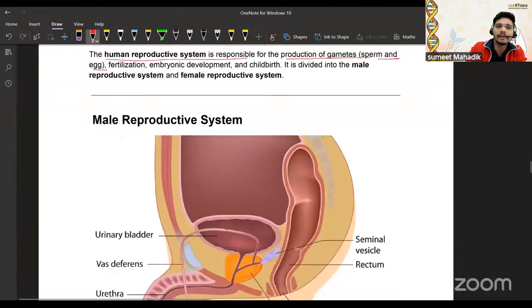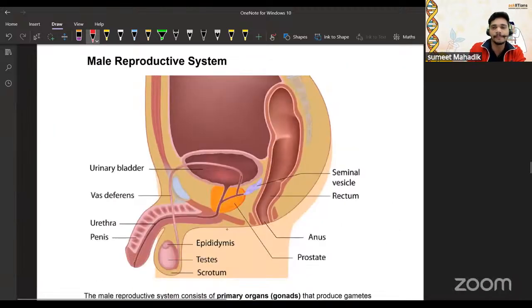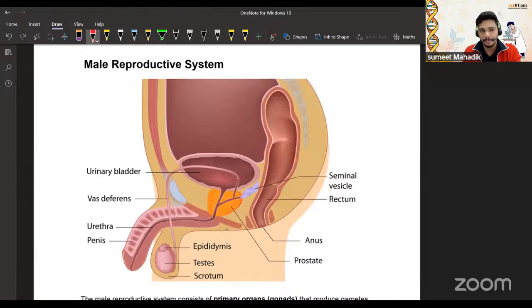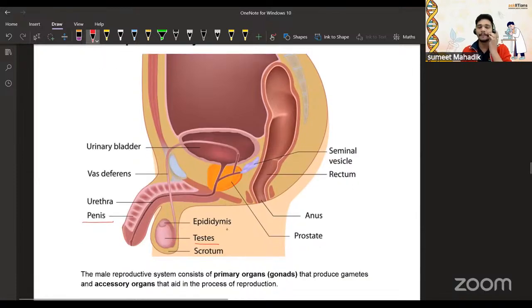Let's talk about the male reproductive system, which comprises the penis, testes. Now tell me one thing: why are the testes outside in the case of males? Because the temperature required for spermatogenesis is lower than the body temperature. So they have to be outside the body, that is, inside the scrotum. Then the seminal vesicle, then the vas deferens. We are going to talk about that, so don't worry about it.